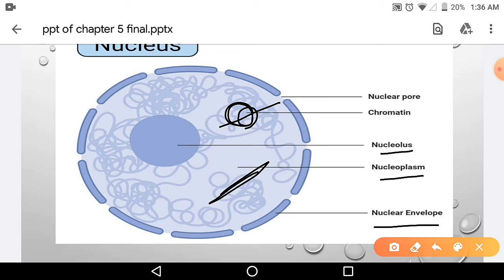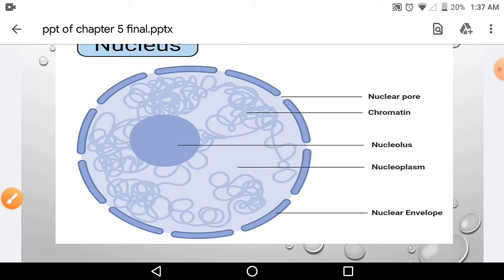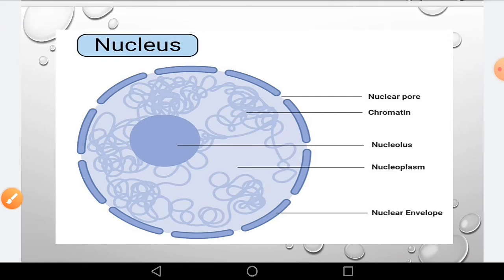Okay, so chromosomes contain information for inheritance of features from parent to the next generation. That means whatever features we get from our parents, we say it is inherited. This inheritance of features from the parents to the next generation is in the form of DNA. What is DNA? Deoxyribose nucleic acid. Chromosomes are composed of DNA and proteins.